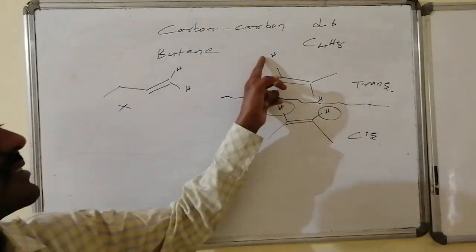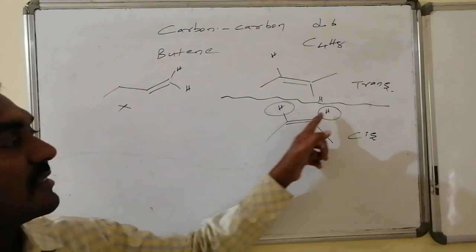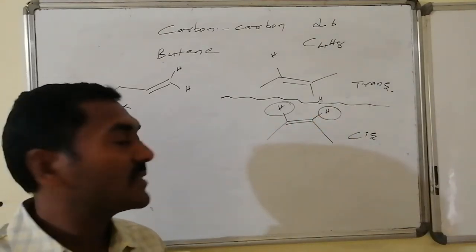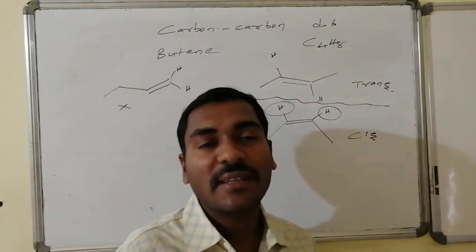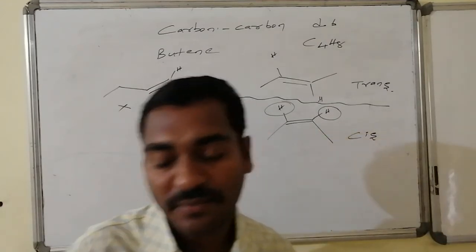Yes, here this hydrogen and hydrogen are far away from one another due to restricted rotation. Here this hydrogen and hydrogen are very close to one another and maintain closeness due to restricted rotation of the double bond. Hence, these are said to be geometrical isomers, and this geometrical isomerism is known as cis-trans isomerism.